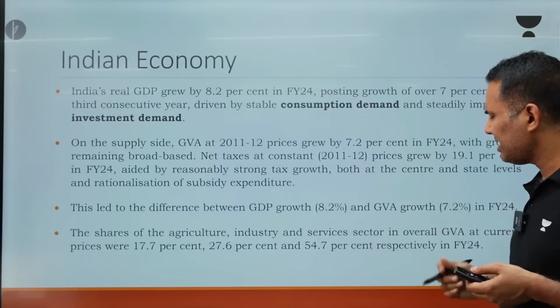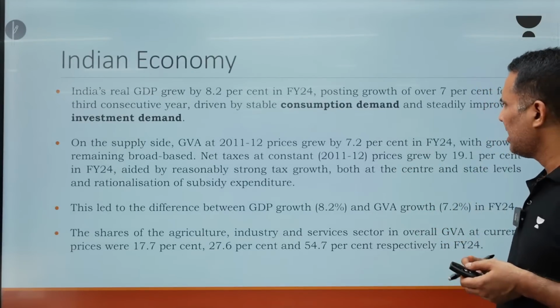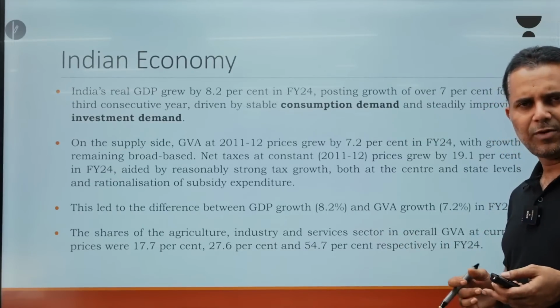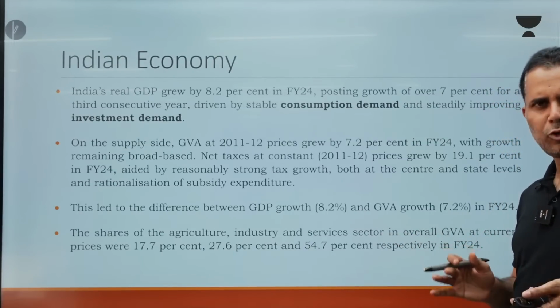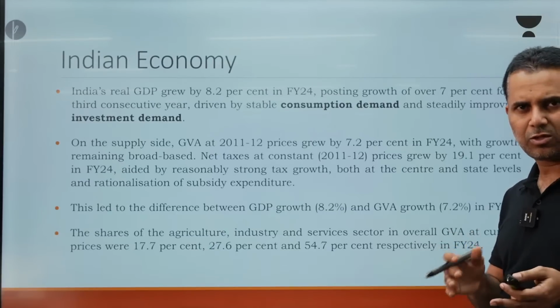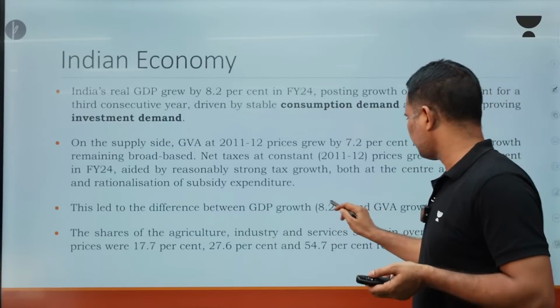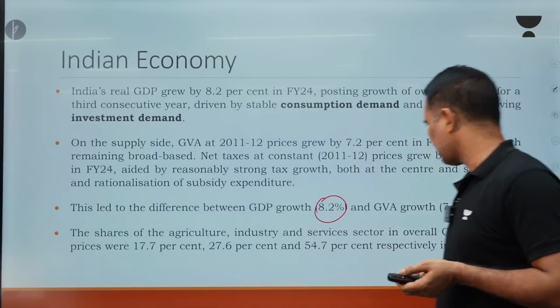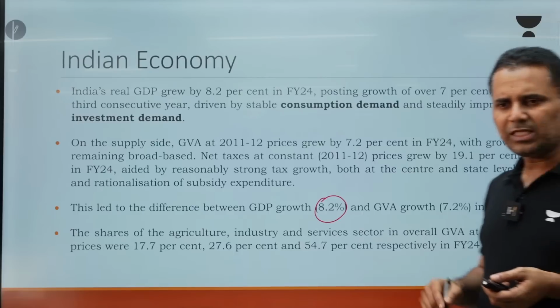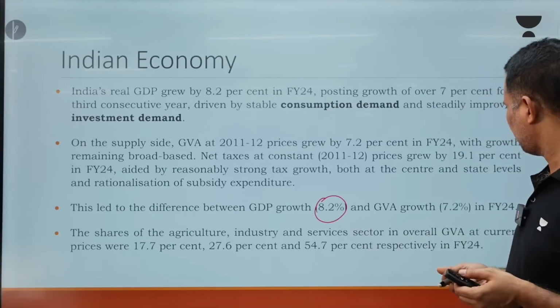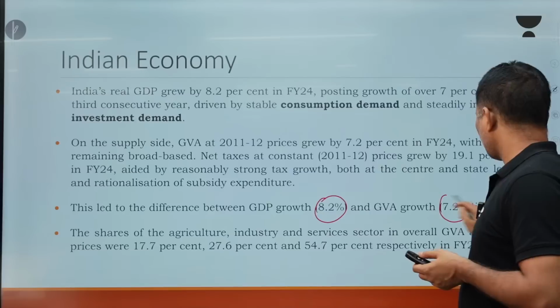One thing, why I have written this slide, I just wanted to show you one thing. In 23-24, our economic growth was 8.2%, which is basically the growth at constant market price. So the growth was 8.2% in 23-24. But the GVA growth was only 7.2%.